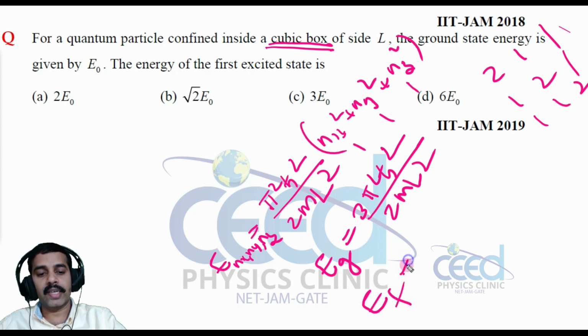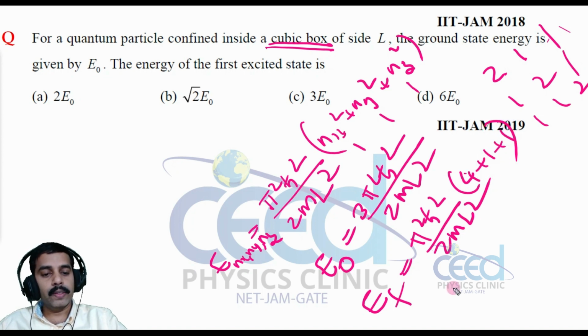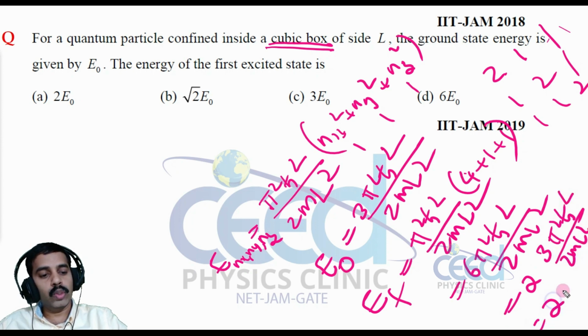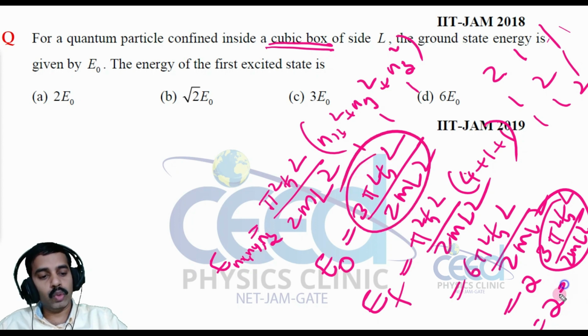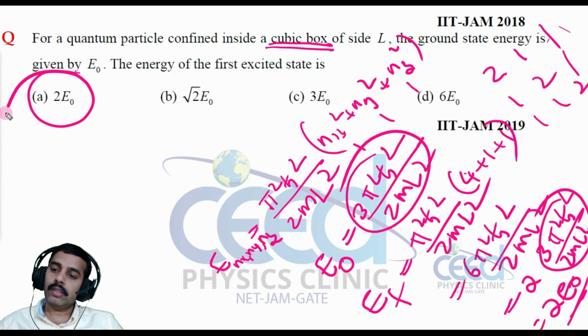So the first excited state I can write as pi square h cross square divided by 2 m L square into what? But it is given in terms of E0. Then the first excited state energy EF is 2 square plus 1 square plus 1 square, that is 4 plus 1 plus 1, that is 6 pi square h cross square divided by 2 m L square. I can write that as 2 into 3 pi square h cross square divided by 2 m L square, and this value is equal to E0. So 2 E0, right? So which one is the option? Option A is correct, right?